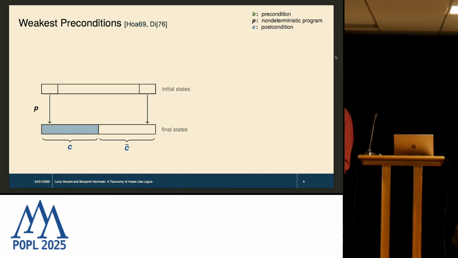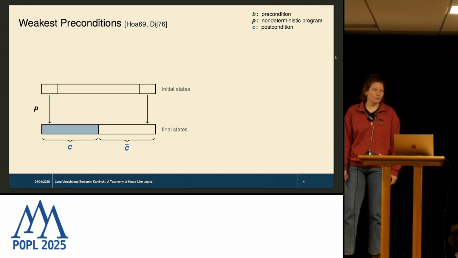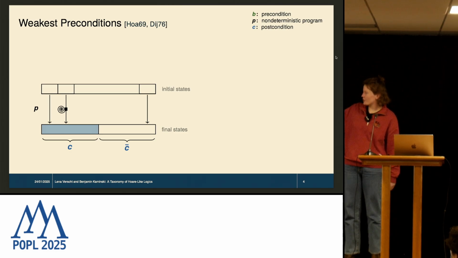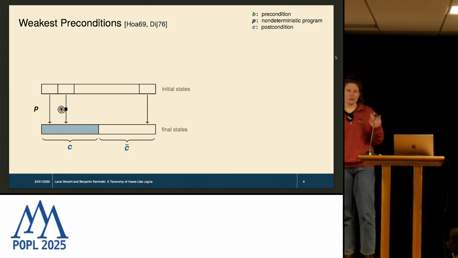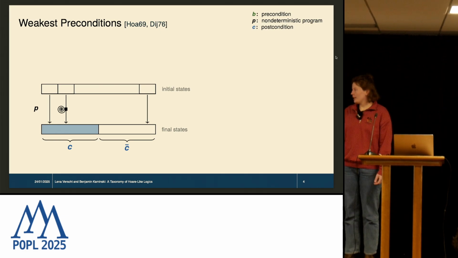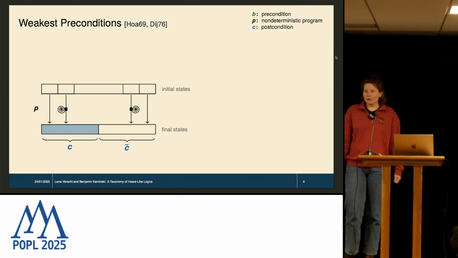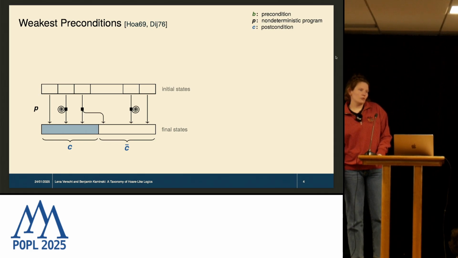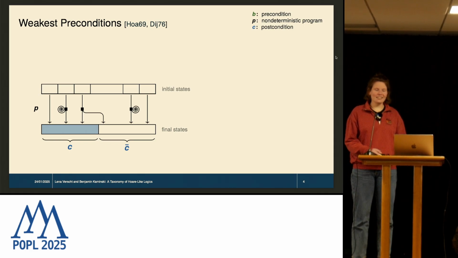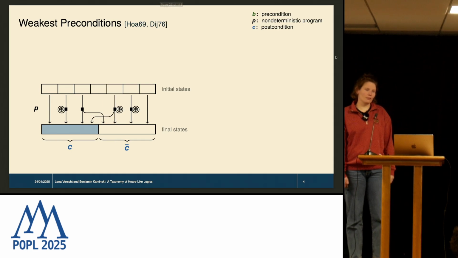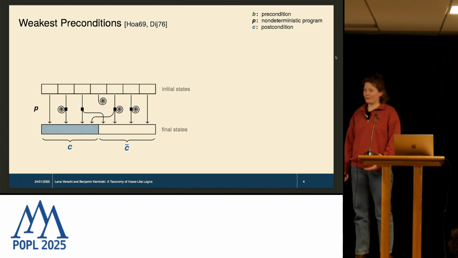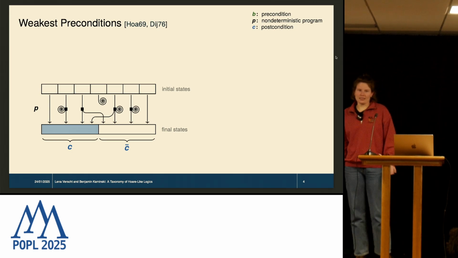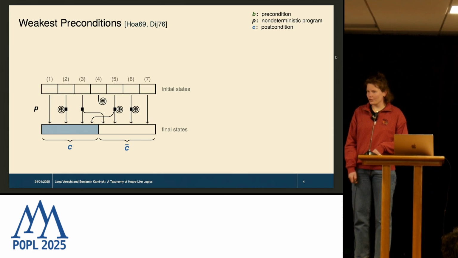Then we have non-deterministic choices. So it can also be that the computation either diverges, which is the spiral thing, or terminates in the postcondition, and this black box that you're seeing represents a non-deterministic choice in the program. And of course, the same can happen outside of the postcondition, and it can also be that computation terminates in C or outside of C, and of course, it can also be the case that computation from an initial state always diverges. But that's it. So this gives us 7 classes of initial states, so to speak.